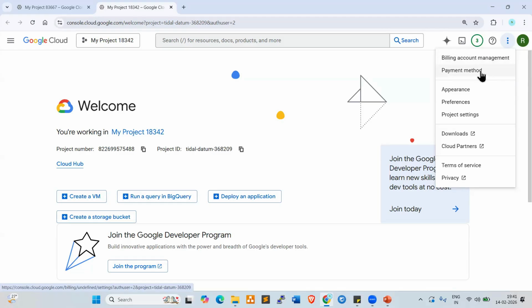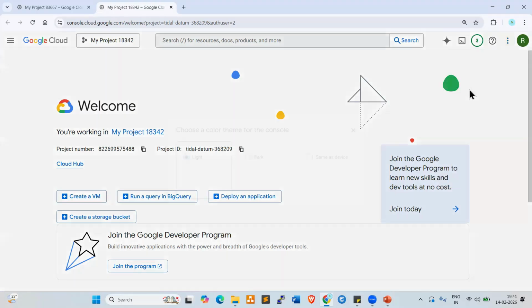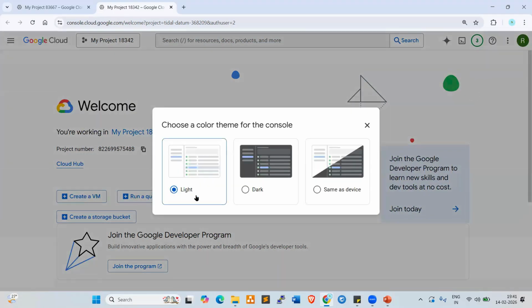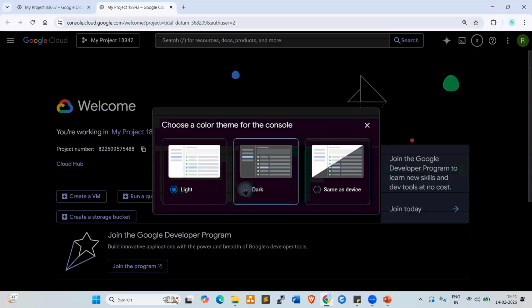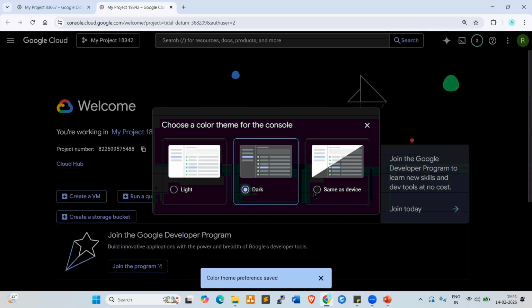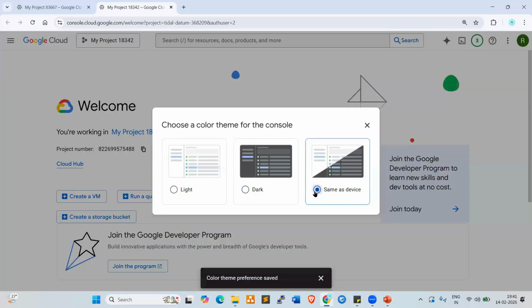Payment methods, which method you are using, you can check. Appearance, your console appearance. Click on this. Now I'm using light. If you want to use dark, click on this. You can change like this, whatever you want to use. Better to use the default one.